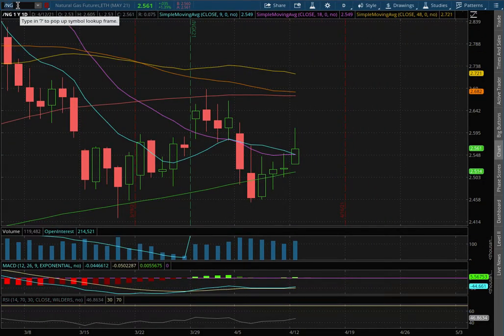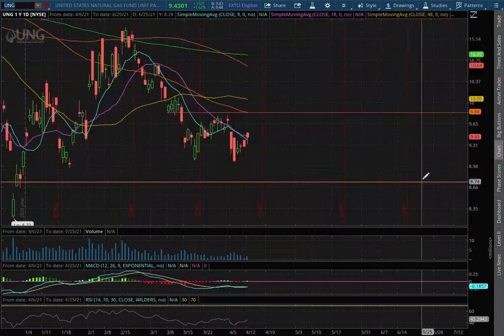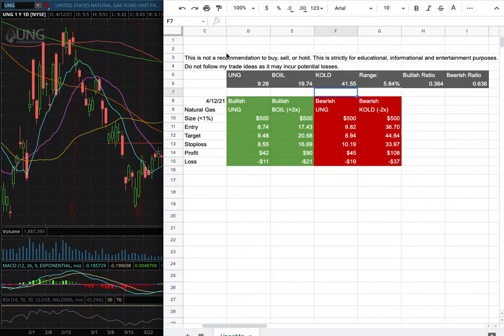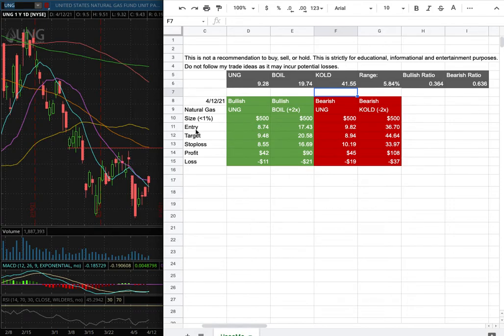As for the trade idea of the week, I'll be trading UNG, and my position size for it is less than 1% of my portfolio, and my long entry is at $8.74. My sell target for it is at $9.48, and my stop loss is at $8.55.